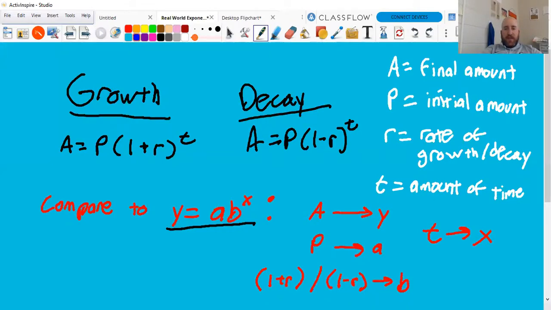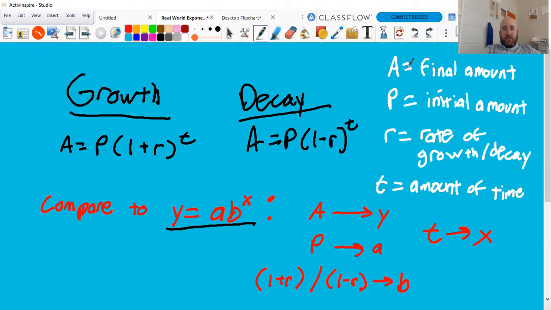So for this note slide, let me move my head up. We have our growth formula and decay formula. If you got the notes when we did them from the book or in the last note section, I had y equals a, 1 plus r to the t, y equals a, 1 minus r to the t. So just switch them out with A and P because this is more what we use. Again, we usually talk about this when we're investing money. Of course, we use other things as well, but usually money. So P is our initial amount. The P stands for principal. So when you borrow money or you invest money, the original amount is what's called your principal.